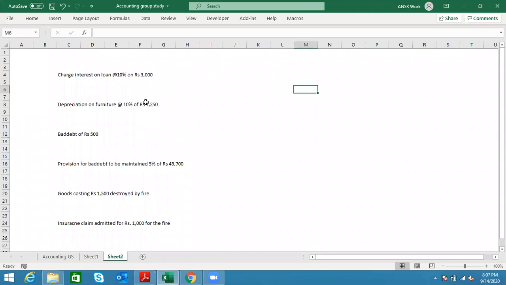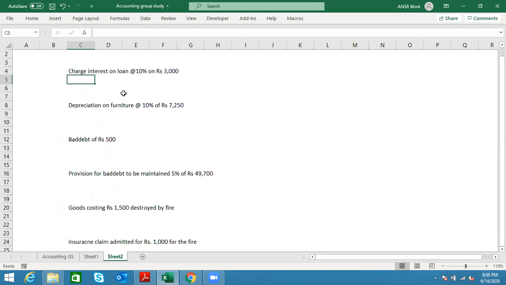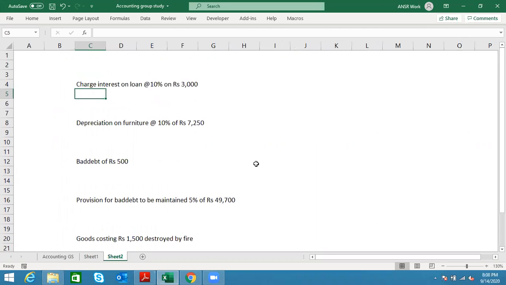So what I'll do is, first of all, a few transactions I have actually written. I want all of us to do the journal entry very simply, one by one. The first entry says charge interest on loan 10% on rupees 3,000. What are the two aspects in it?